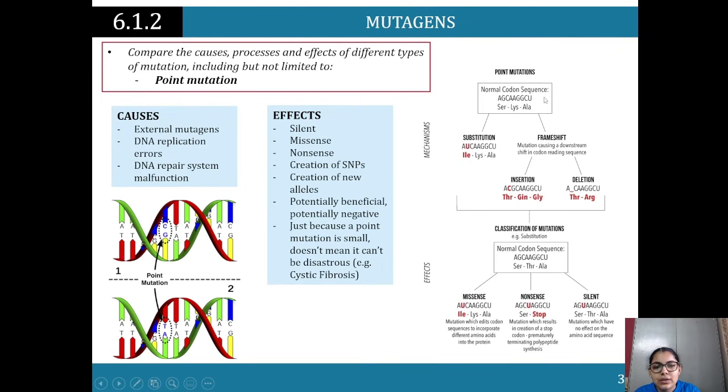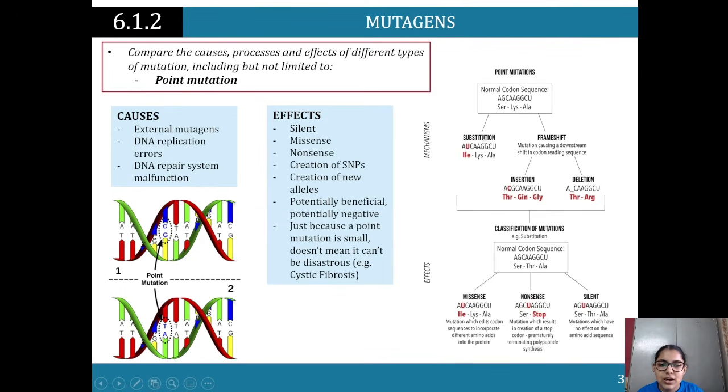Now, a quick question. I want you to think of this: is this DNA or RNA? I'm going to give you 1 second. Think to yourself, what is it going to be? And if you answered RNA, you're correct, because these are codons, and we've got U there, uracil, that tells us that it's RNA. So we've got our normal codon sequence over here.